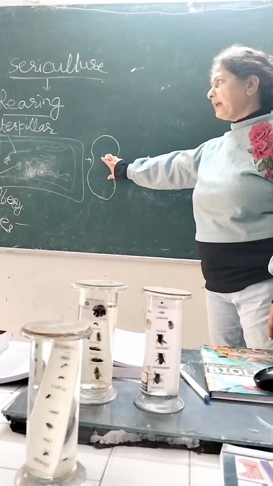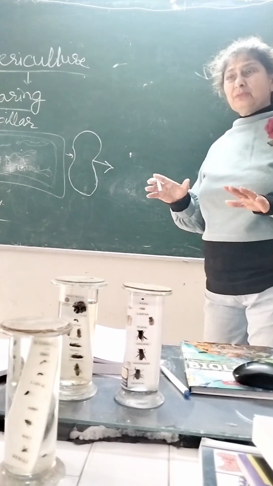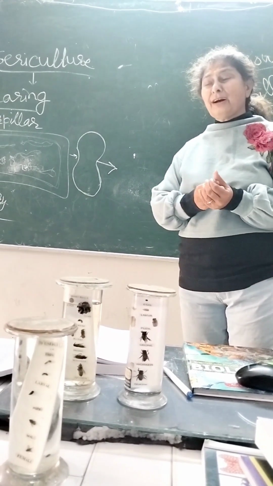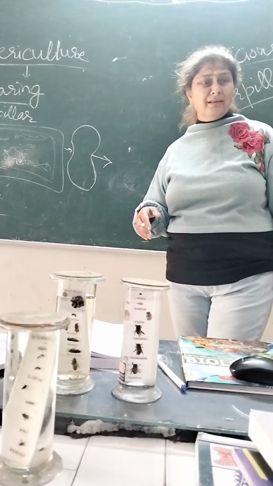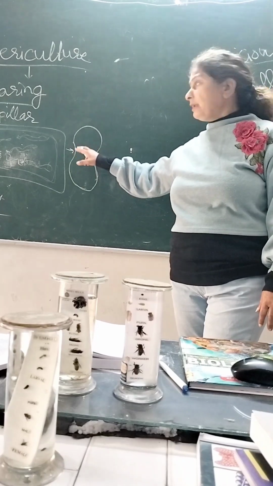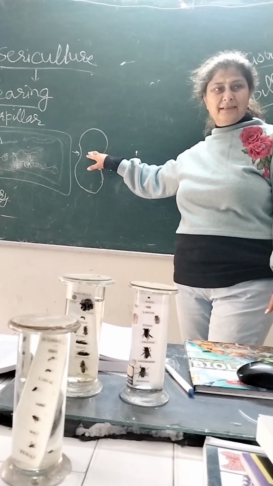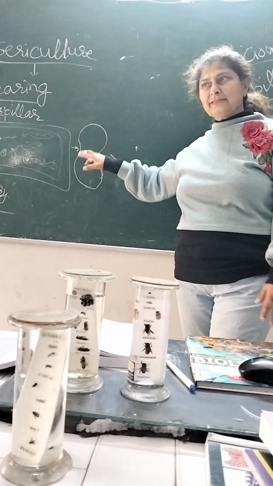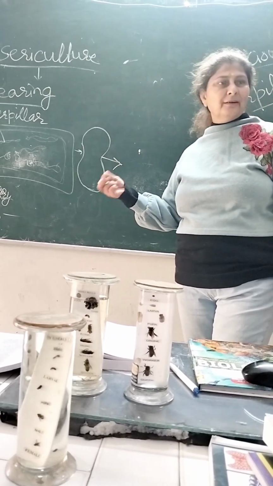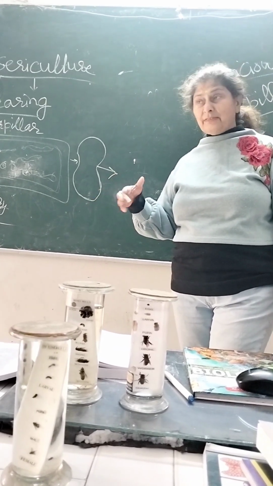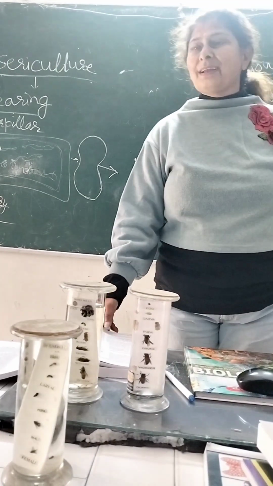First they take the cocoons and boil them in water. When you put them in hot water, the animal present inside is dead. When it is dead, then we take up the threading process. This is very cruel, so silk clothes should not be worn.